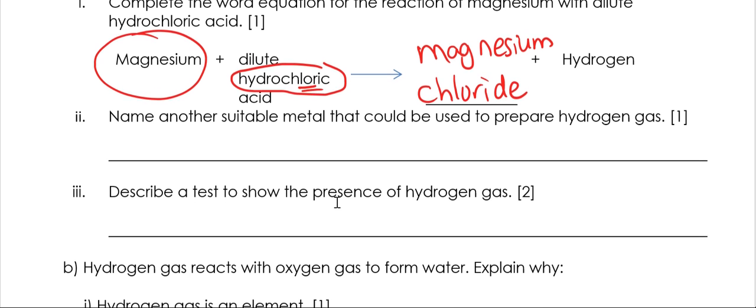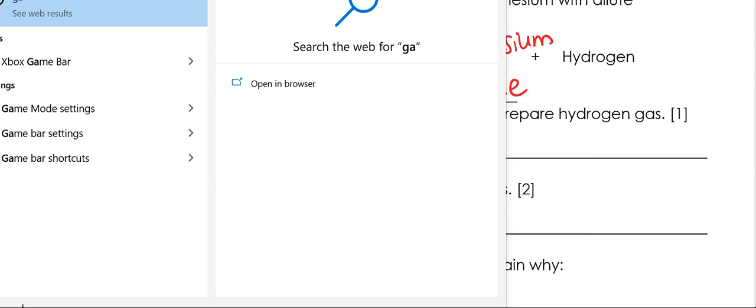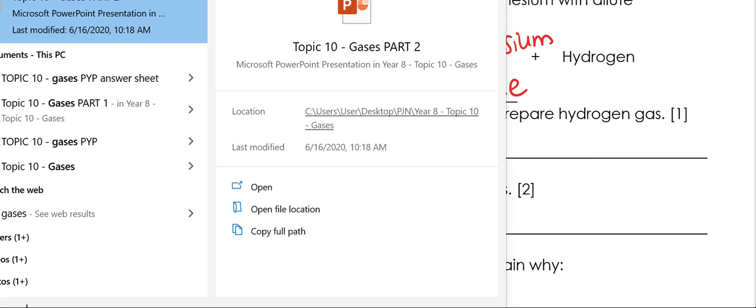Another suitable metal that could be used to prepare hydrogen gas, you can use zinc, you can use, was it magnesium? Oh, yeah, iron was one of it, and there's actually other ones. Let's go to gases. I think it's part 2.